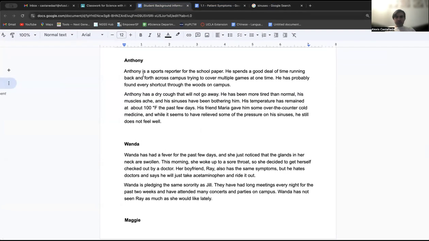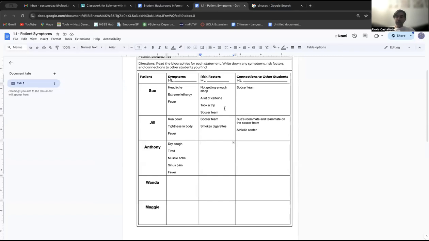So let's see. He's a sports reporter for the school paper. He spends a good deal of time running back and forth across campus trying to cover multiple games at once. He has probably found every shortcut through the woods on campus. So one thing that we know is that if he's a school reporter, that means that he is going all over the place and interacting with a lot of people. He talks to a lot of people. He meets a lot of people.